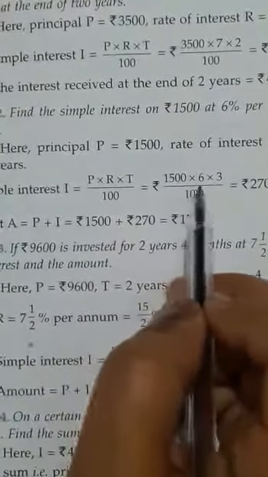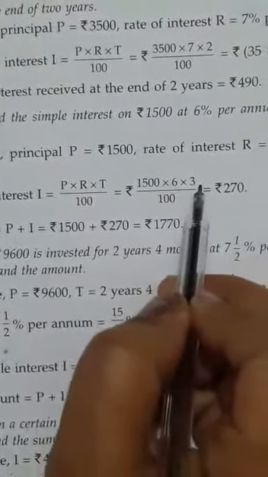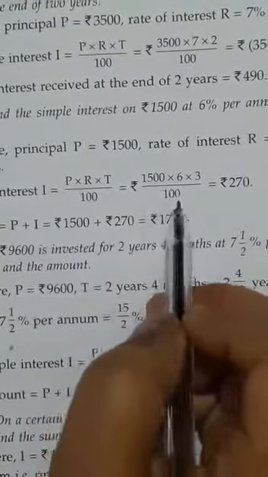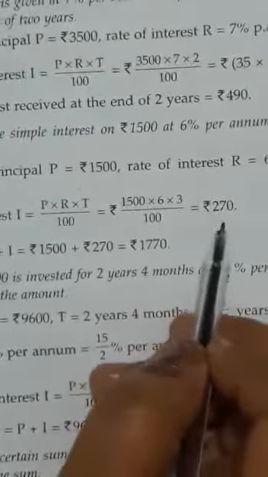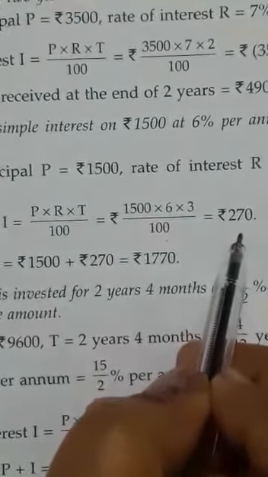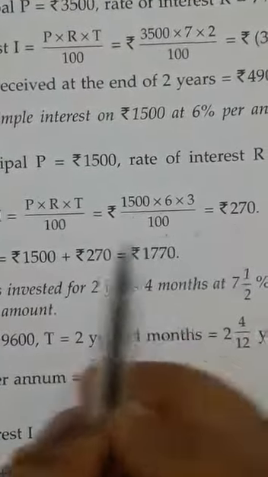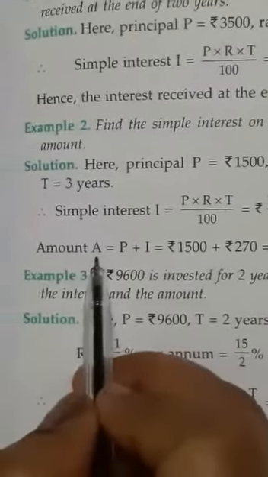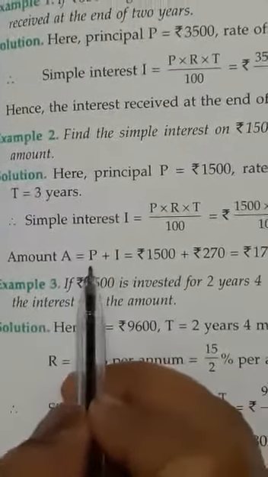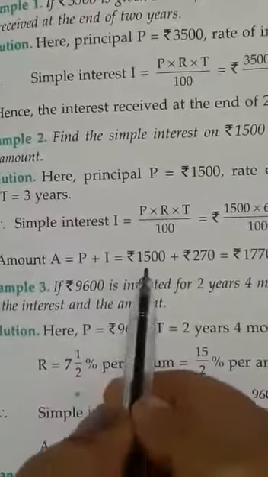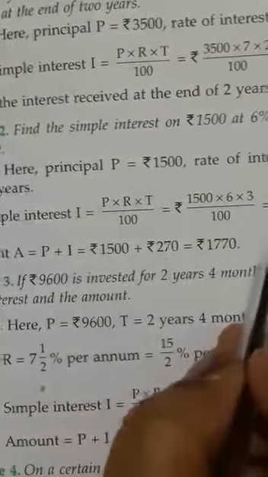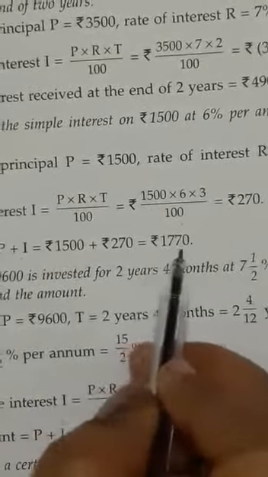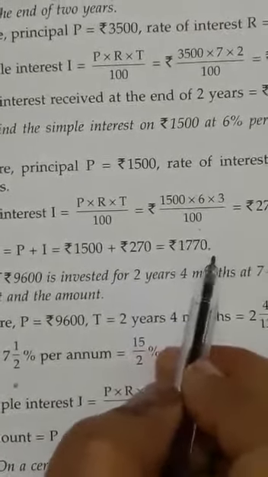P is 1500, rate is 6% per annum, time is 3 years, upon 100. So 100 will be cancelled, and on multiplying 15 into 6 into 3 we will get 270. This is the simple interest calculated. And now you have to find out the amount also. Amount equals P plus I, principal plus simple interest. So the principal was 1500 and the simple interest we have calculated is 270. So it will come out 1770. 1770 is the amount.